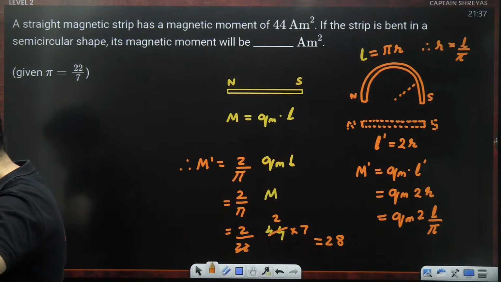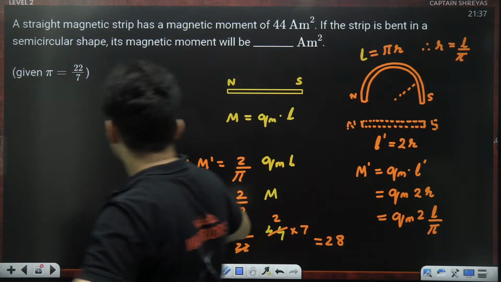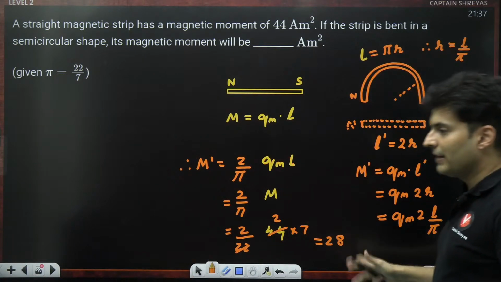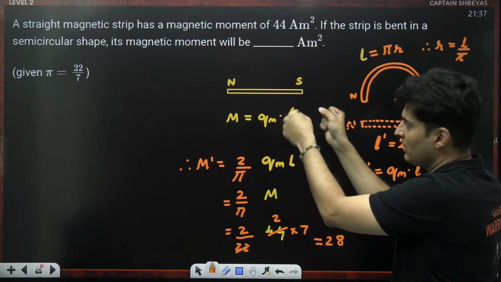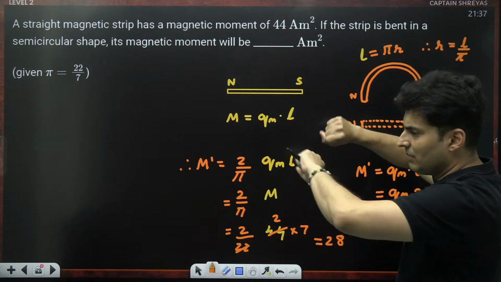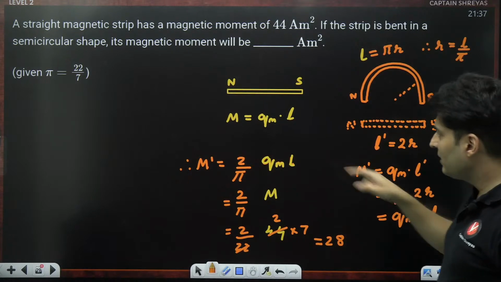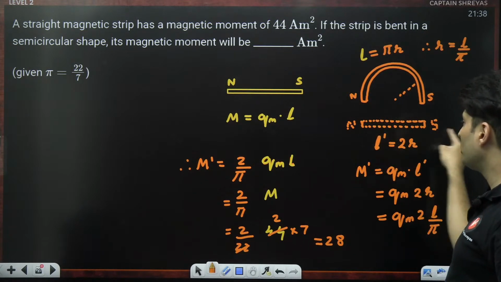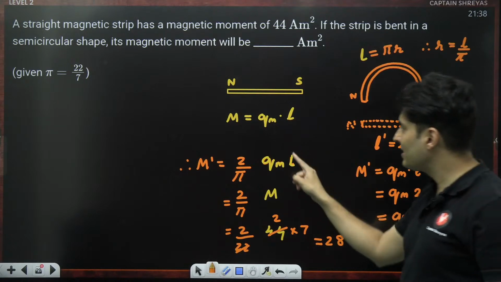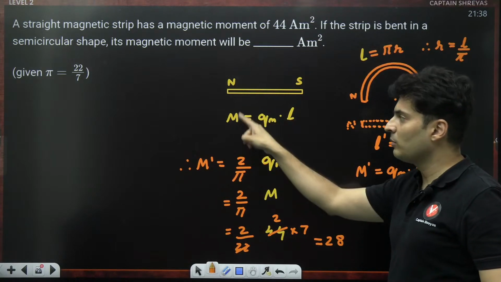All right, JEE. These kinds of questions are very common, where you have some wire bent into an L shape, semicircular shape, or some triangular shape, whatever. What happens is the effective distance between the North Pole and the South Pole changes. Because this length changes, the magnetic moment changes.